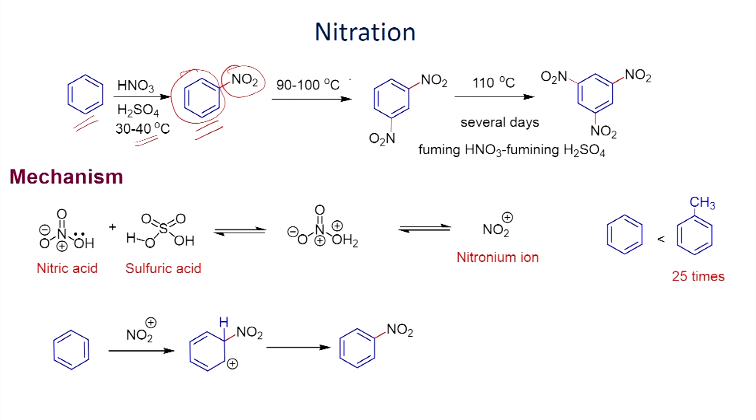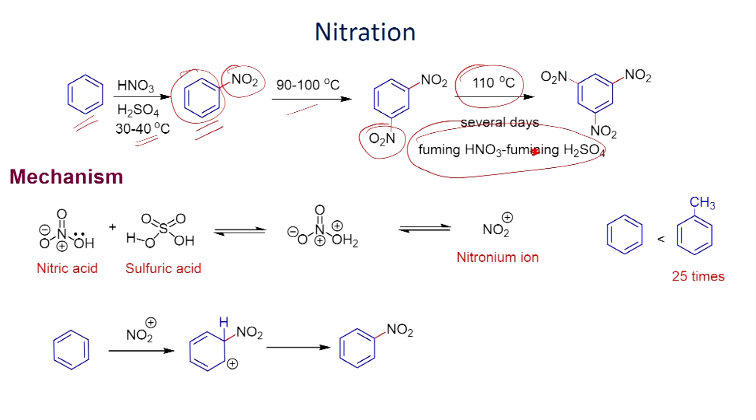However, when you heat the reaction to 90 to 100 degrees Celsius, you can introduce another nitro group at the meta position. You can get 1,3-dinitrobenzene as the product. To introduce a further nitro group, you have to carry out the reaction under vigorous conditions using a mixture of fuming nitric acid as well as fuming sulfuric acid.